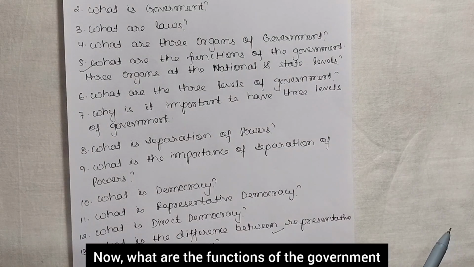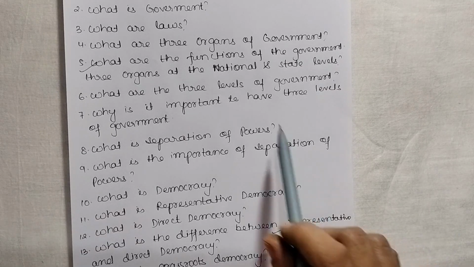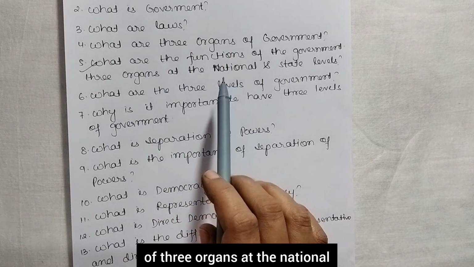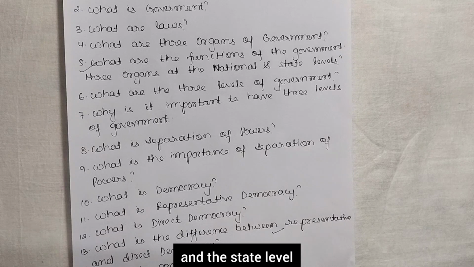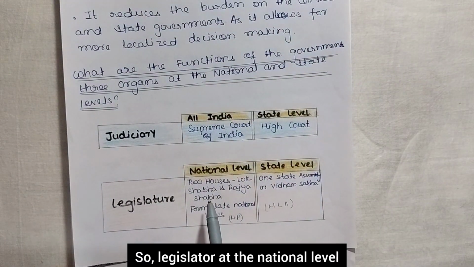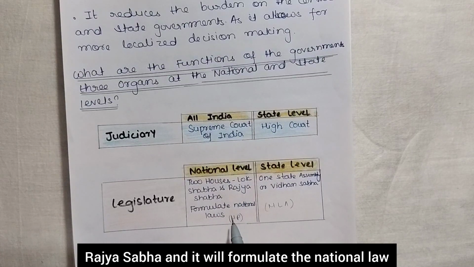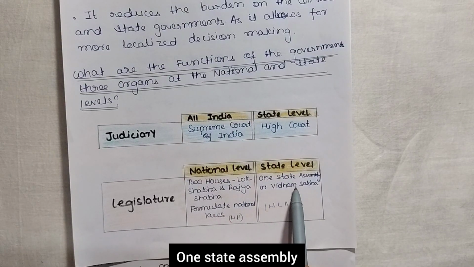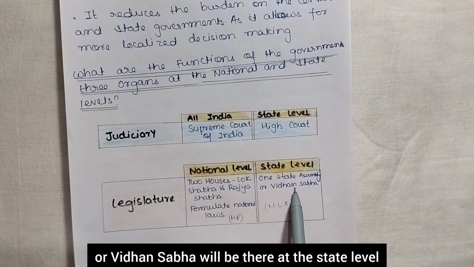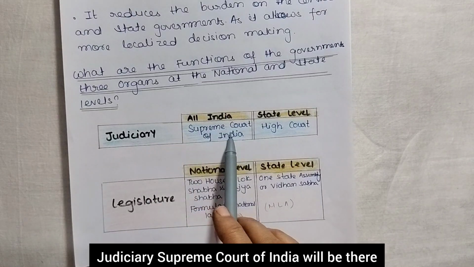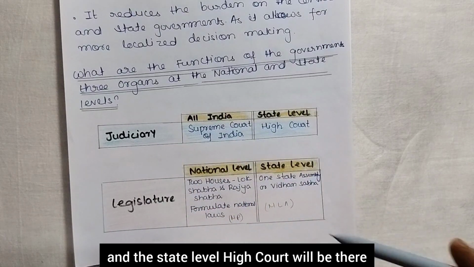Now, what are the functions of the three organs of government at the national and the state level? Legislature at the national level has two houses, the Lok Sabha and Rajya Sabha, and it will formulate the national law. There is one state assembly or Vidhan Sabha at the state level. For the judiciary, the Supreme Court of India is there, and at the state level the High Court.